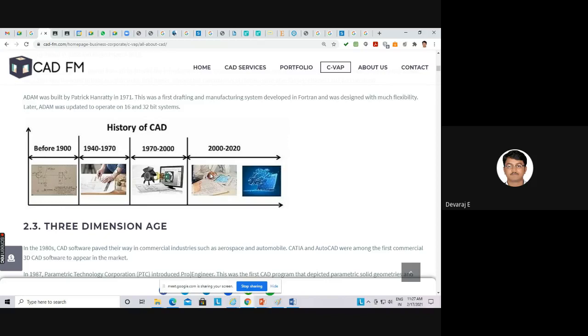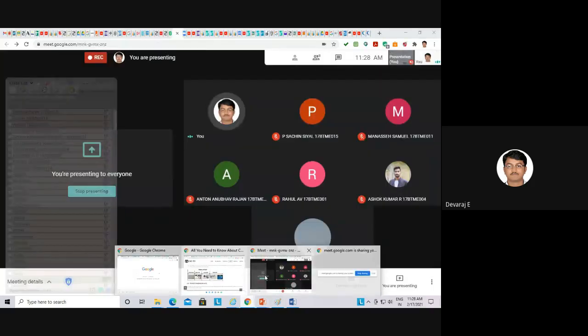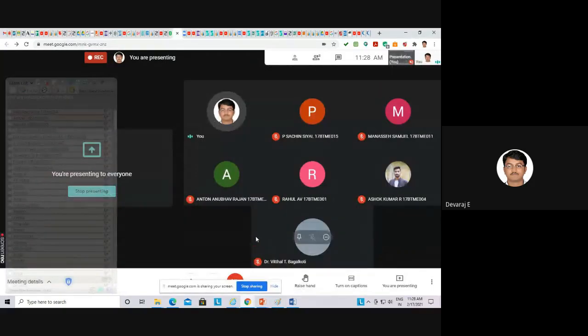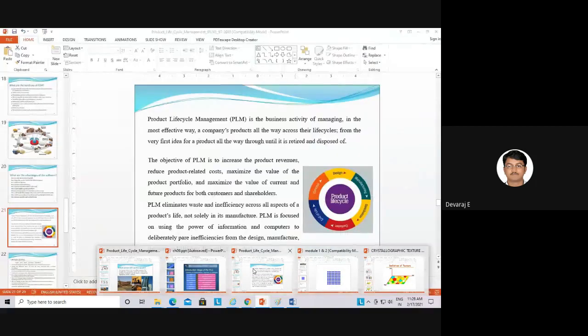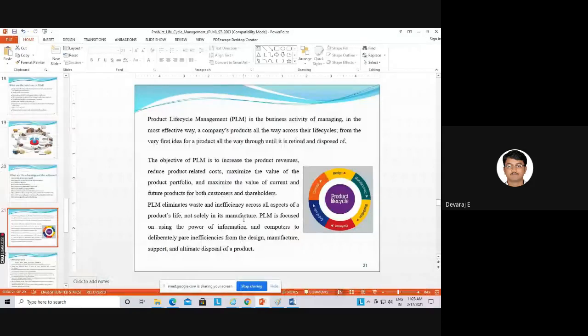So now it's full of systems. But before the 1970s, they were only using draft tools to make 2D drafting, and they were also drawing the assembly view of the design.